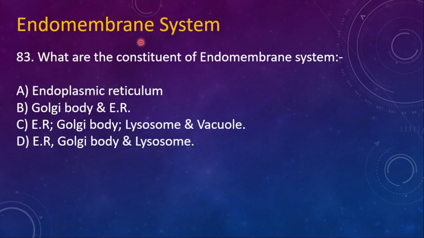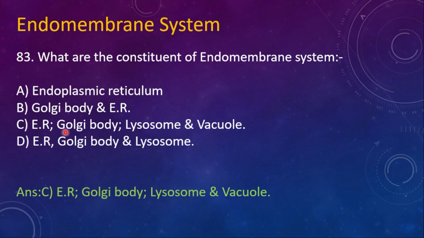Next, questions from endomembrane system. 83. What are the constituents of endomembrane system? Option A. endoplasmic reticulum, B. Golgi body and endoplasmic reticulum, C. Golgi body, lysosome and vacuole, D. Golgi body and lysosome. Here the right option is option C, Golgi body, lysosome and vacuole.